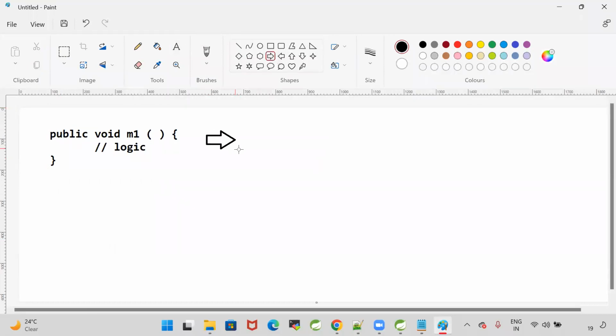Now, if I want to convert this into lambda, lambda means no name, no modifier, no return type. So name will not be available, return type will not be available, modifier will not be available. That is called lambda. Lambda is an anonymous function without name, without return type, and without modifier. So this is my m1 method, and instead of writing this m1 method, I want to write a lambda expression.